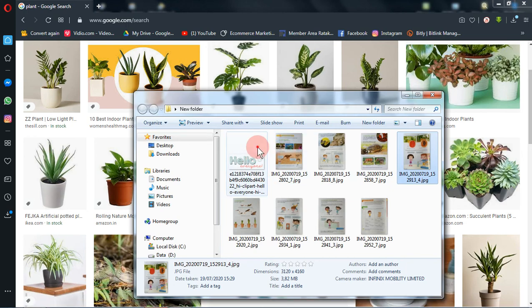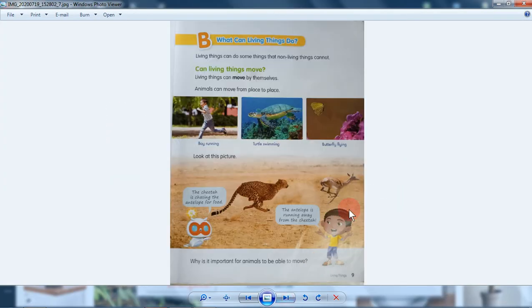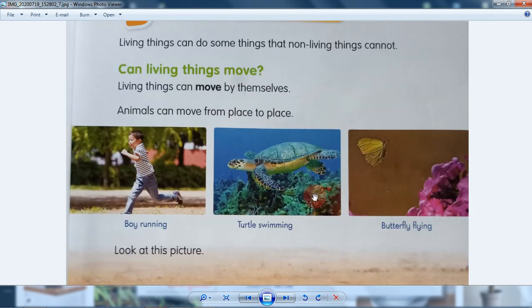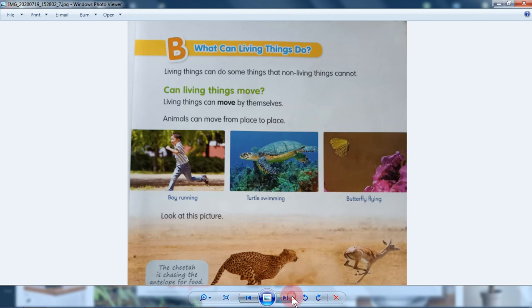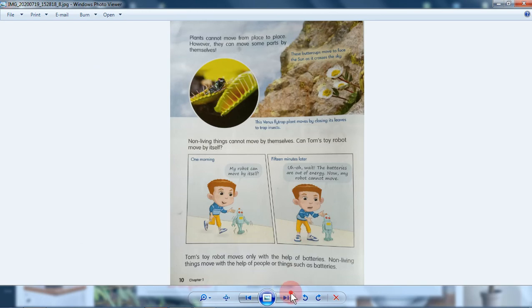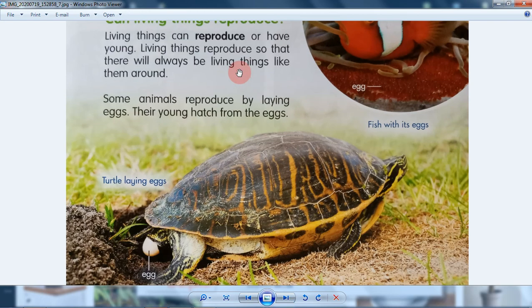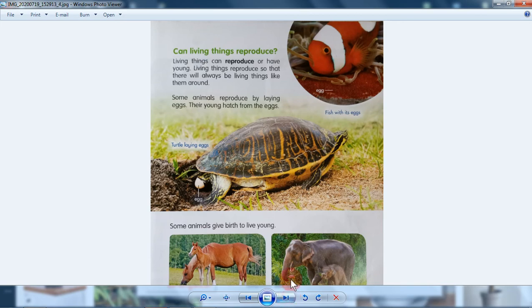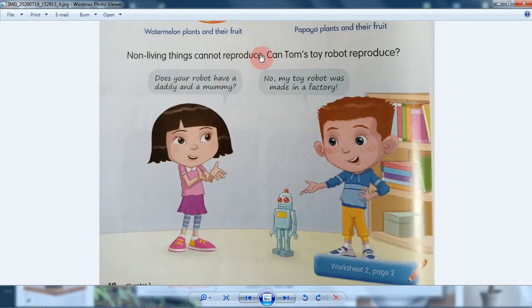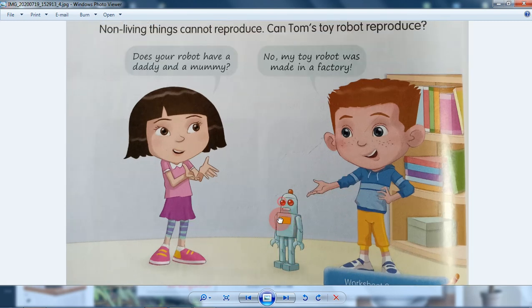I think that's it for today. Yeah, we already learned about what living things can do. Can living things move by themselves or not? Of course, yes. What non-living things can do and cannot do. And plants, we already learned about this. And reproduction also. And seeds also. And well, we have learned about robots, of course.